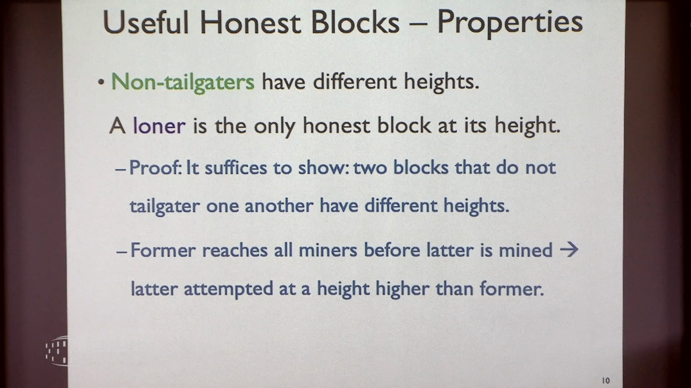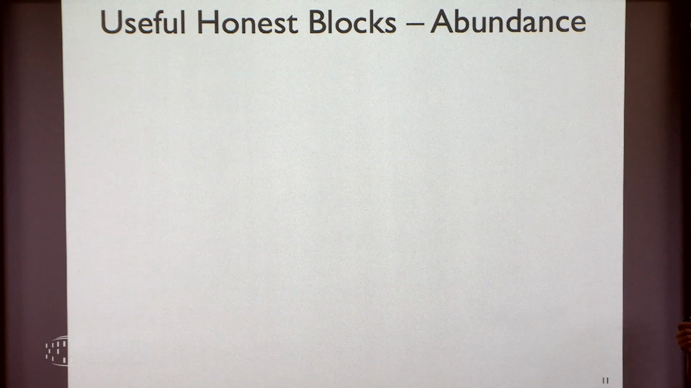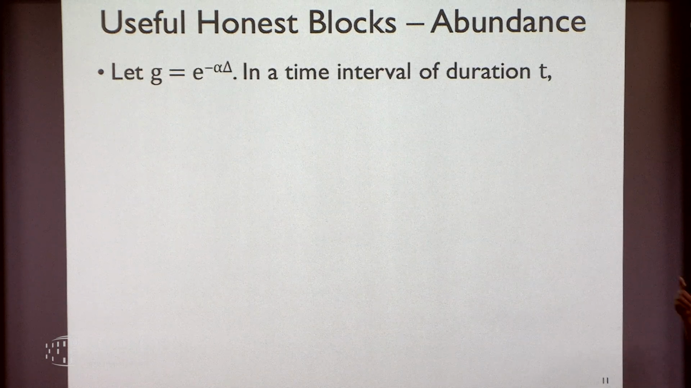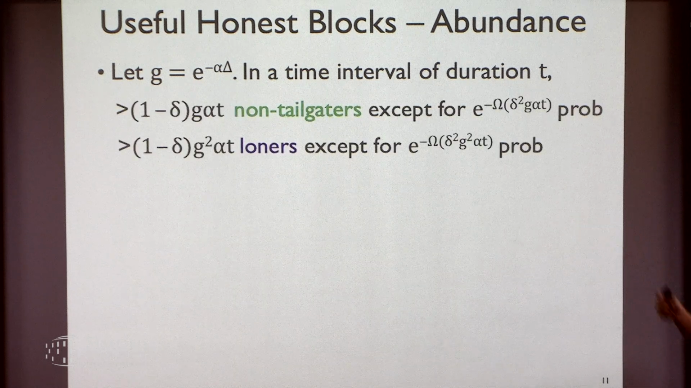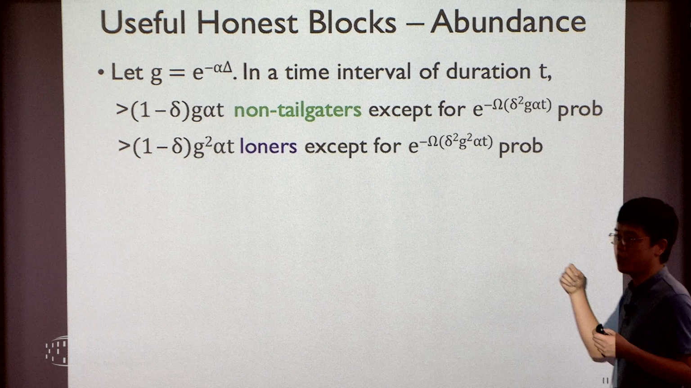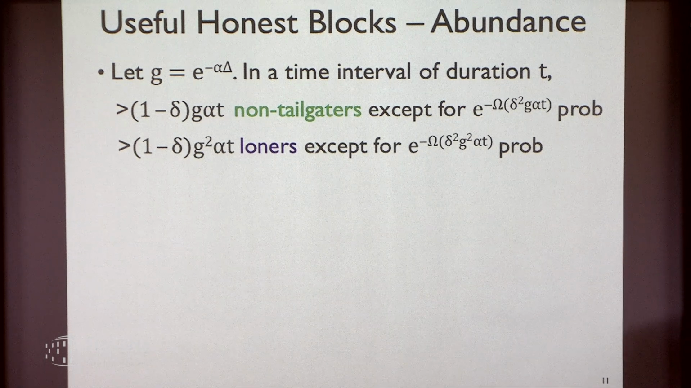Okay. So next, we're going to show there are many of these useful blocks. In particular, in a time interval of duration t, there will be, roughly speaking, g alpha t non-tailgaters and g squared alpha t loners, except for small probabilities. Right. By the way, I should mention loner is the convergence opportunity defined by the PSS paper and in Raj's talk. Right? And the Markov chain Raj introduced is basically to count the number of loners. Right? And I'm going to show you a simpler way to count the number of loners.